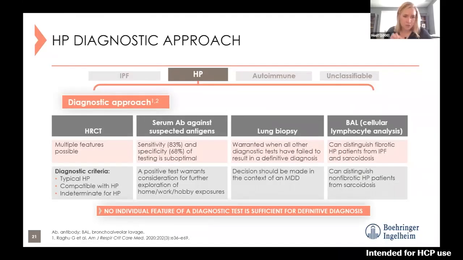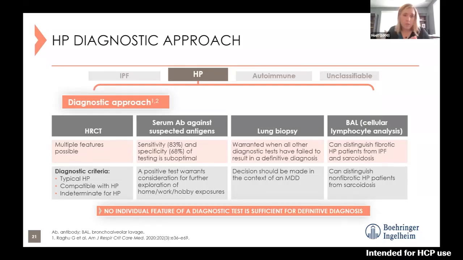No individual feature of any of the diagnostic testing we do is sufficient for a definitive diagnosis of HP. We really are looking at the whole, all of the pieces of the puzzle. So what are the features on their high resolution CT? Are we able to detect serum antibodies against known antigens?